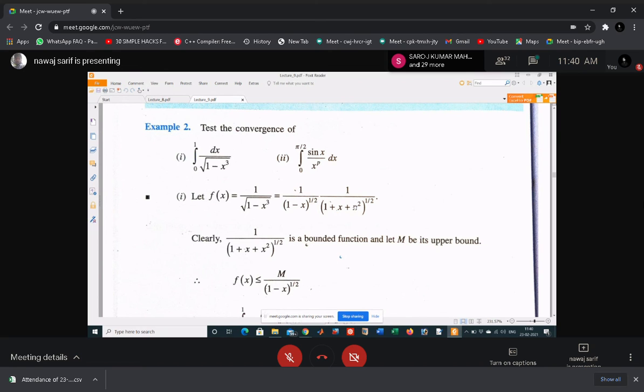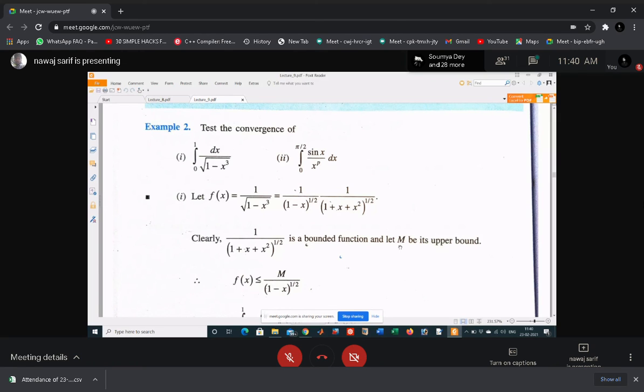Upper bound means that if fx is bounded by capital M, then fx is less than or equal to M. That means the value of that function is either capital M or less. That is the definition of upper bound.